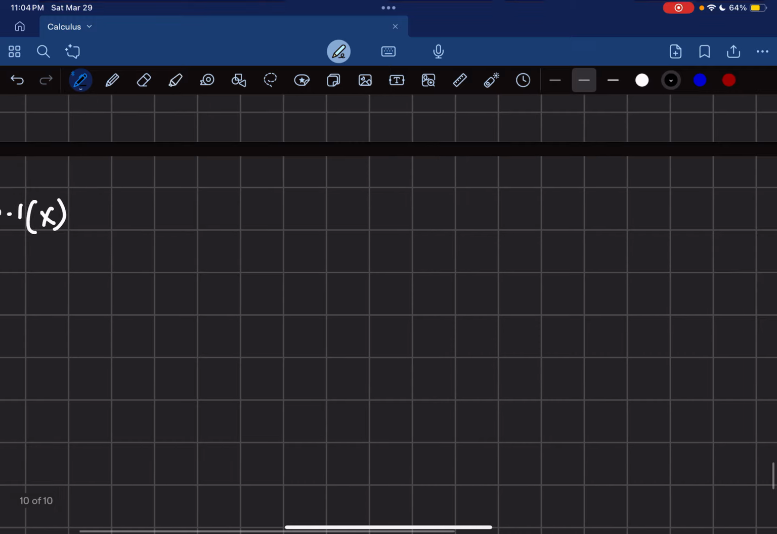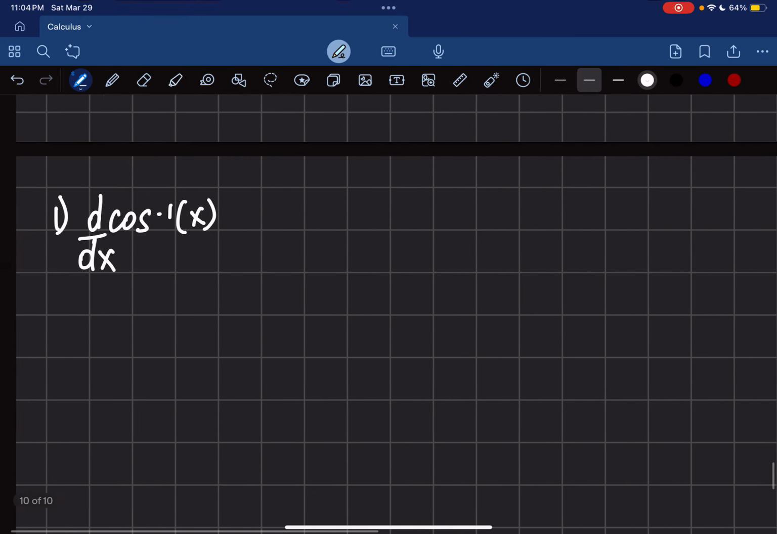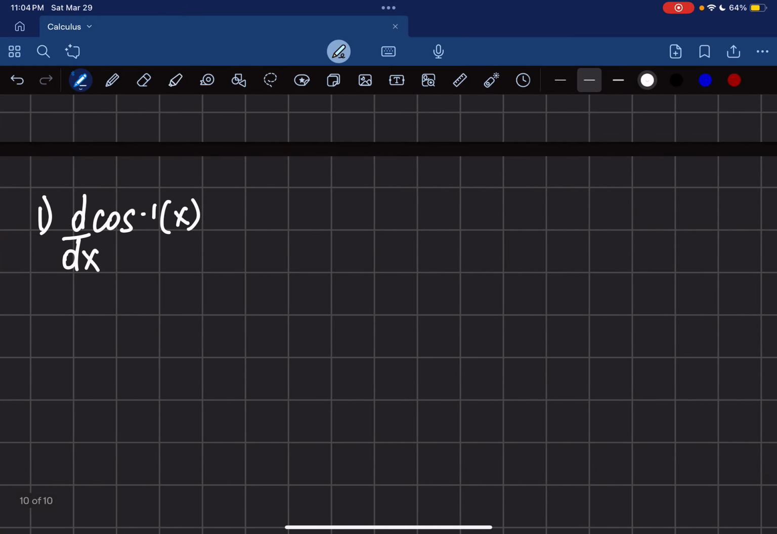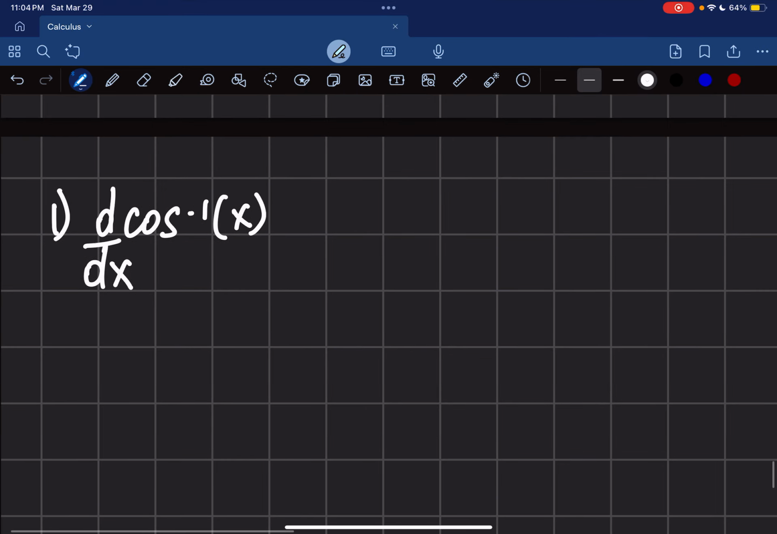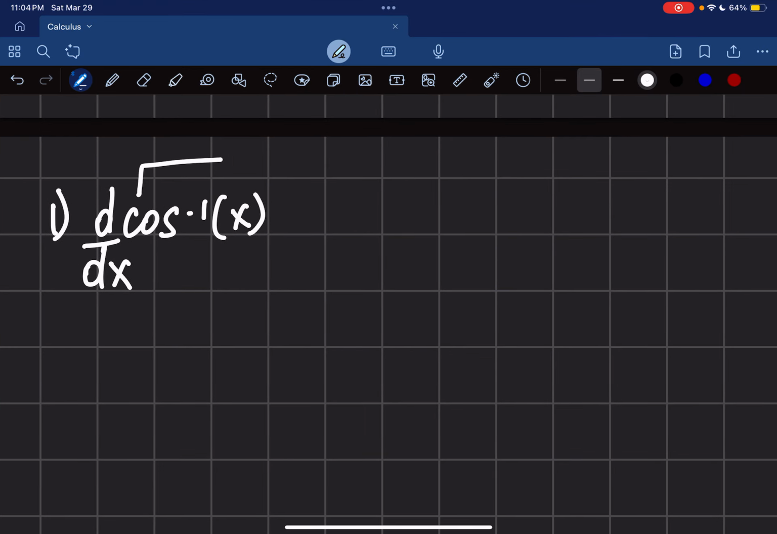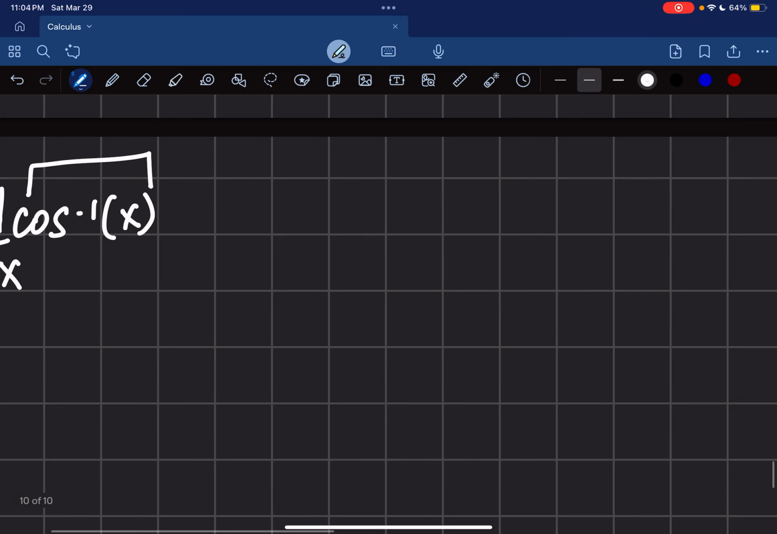The first one I'm going to be solving today is cosine inverse. Cosine inverse of x. How do we solve this? So one of the ways to approach this is by understanding that this is a function. Cosine inverse of x is a function. That means that if it is a function, I can put it inside of a box, right? So I can put it inside of something and then try to solve for that.